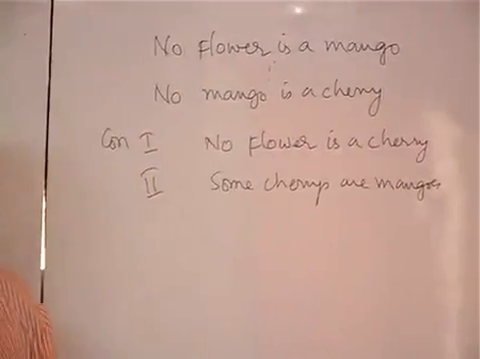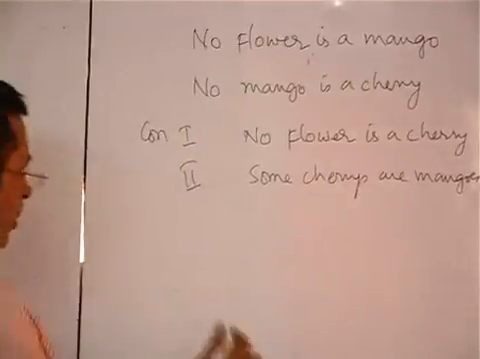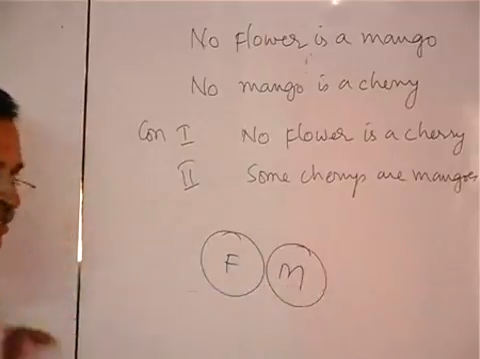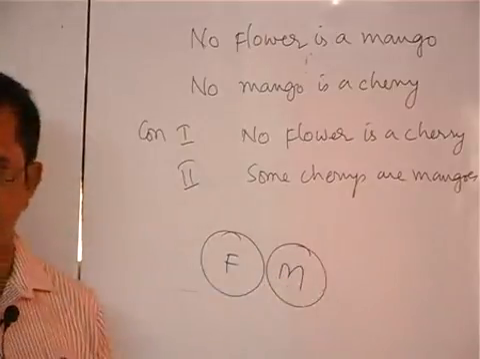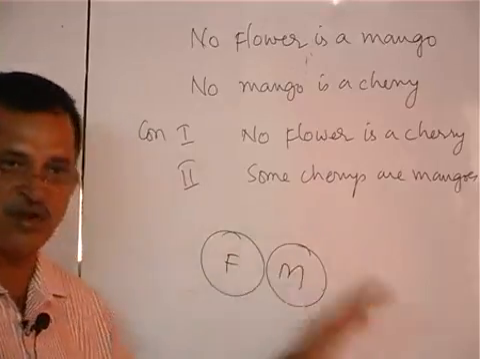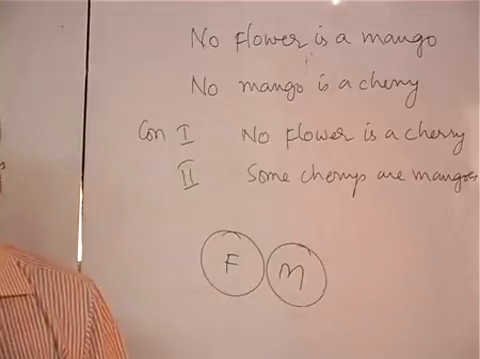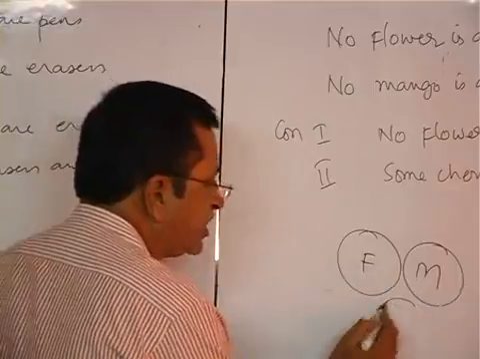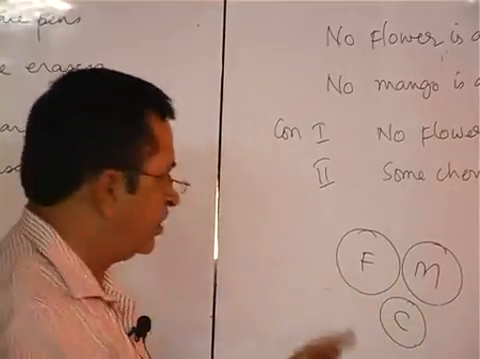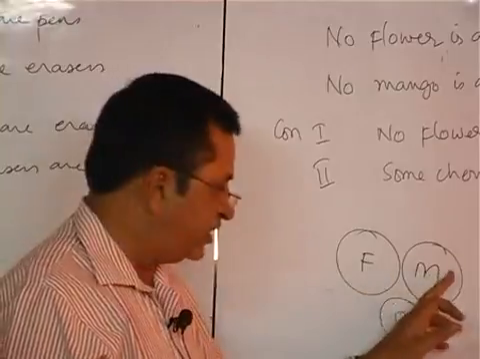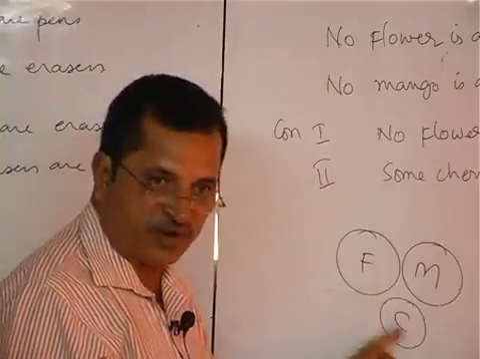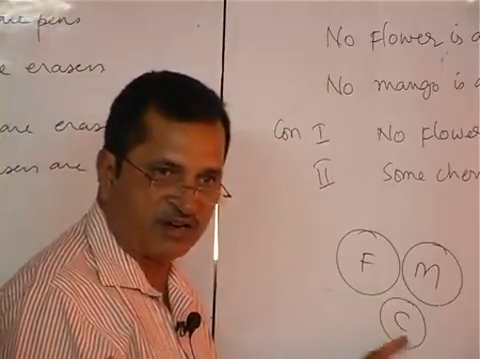Second one, even if both the statements are negative, no direct conclusion. No flower is a mango. He is telling us a relation, that flower and mango have no relation. No mango is a cherry. This and this we know the relation, that they don't have any relation. But this and this we don't know any relation, isn't it? Whether cherry and flower have a relation or not, we don't know.